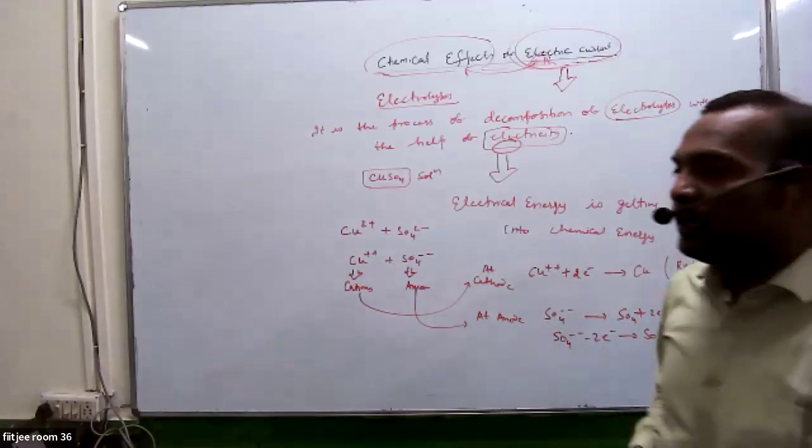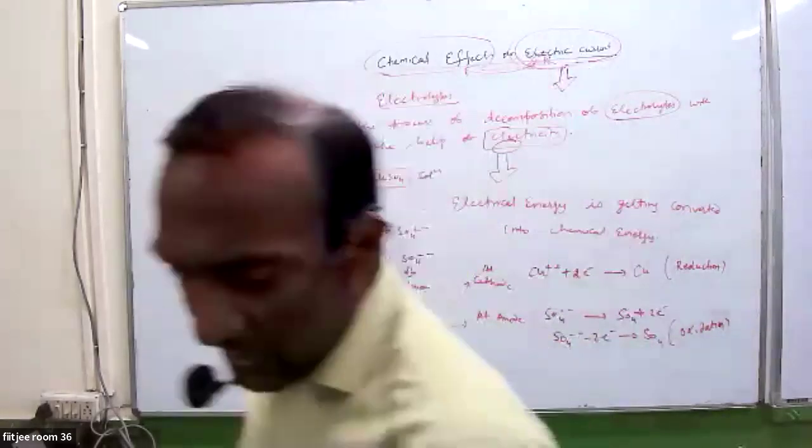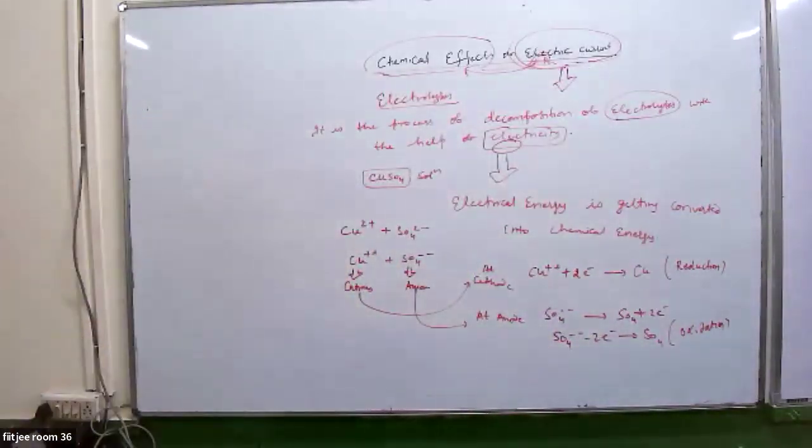So at the cathode, reduction takes place. At the anode, oxidation takes place. It is fine, guys. At cathode, reduction takes place. At anode, oxidation takes place.